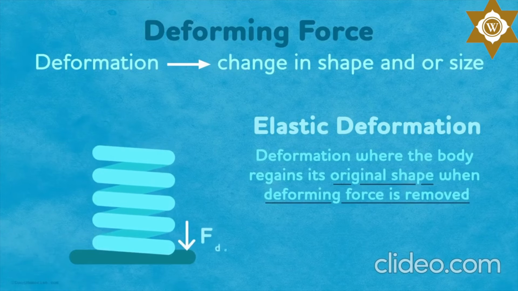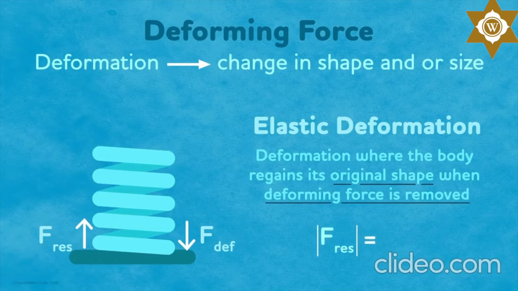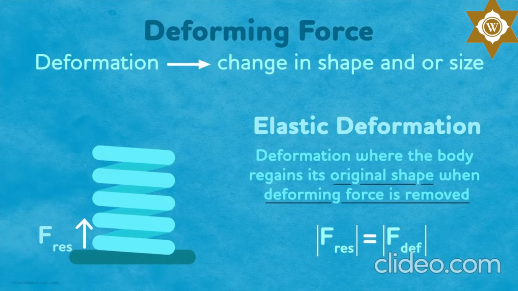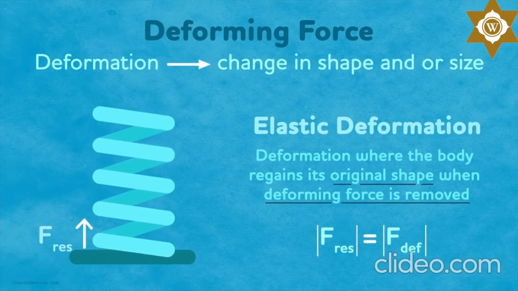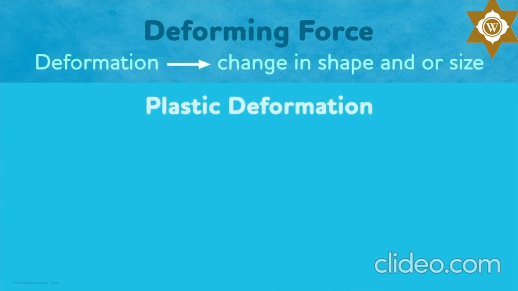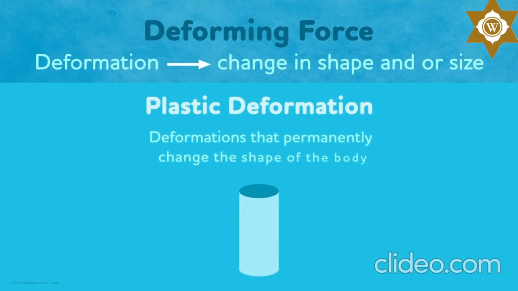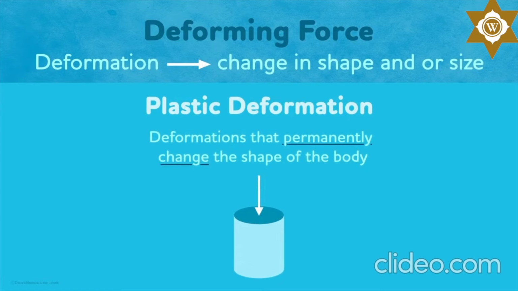In a state of deformation, there is a restoring force generated inside the body resisting the deformation. Yes, a restoring force. When the body is in equilibrium, this restoring force is equal in magnitude to the deforming force and acts in the opposite direction. And as soon as we remove the deforming force, this restoring force comes into play and restores the body to its original shape. Plastic deformations, on the other hand, are the deformations that permanently change the shape of the body.